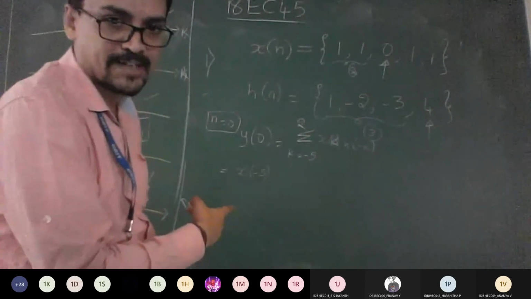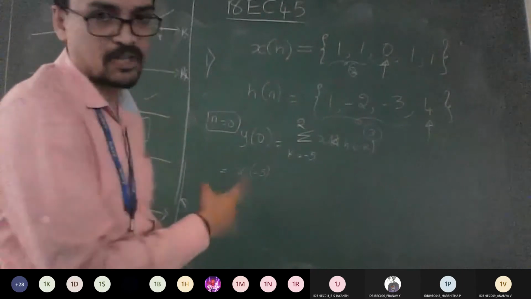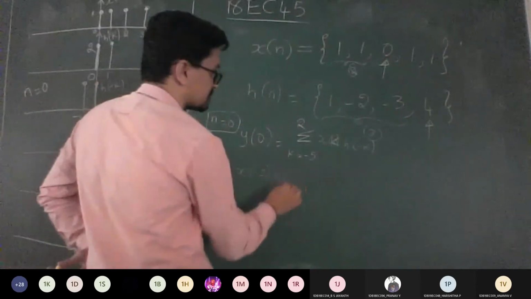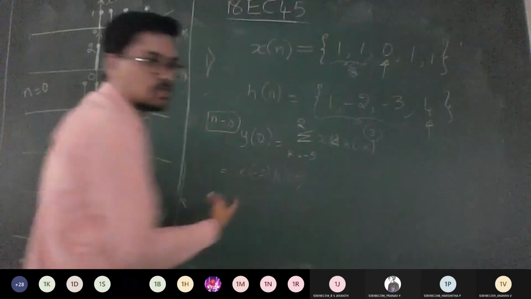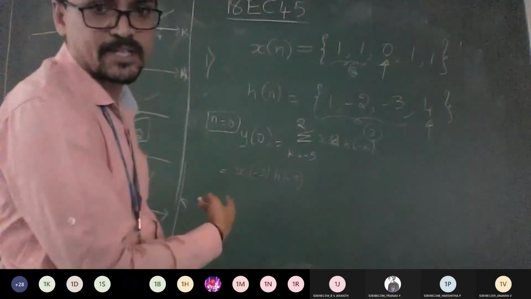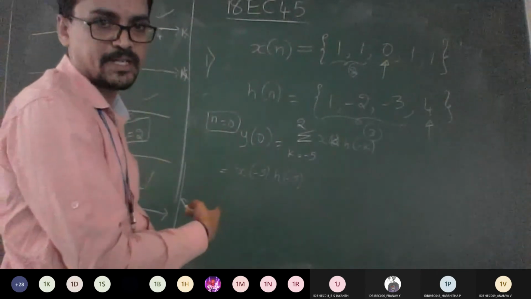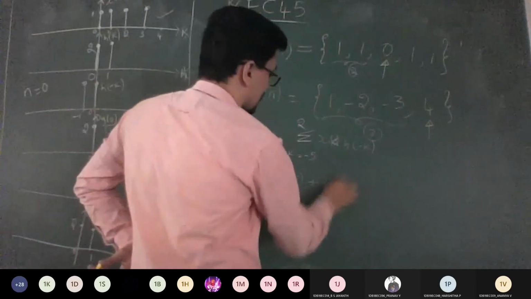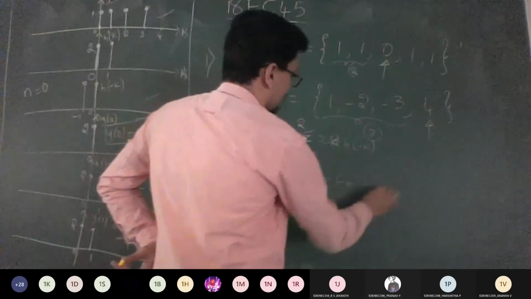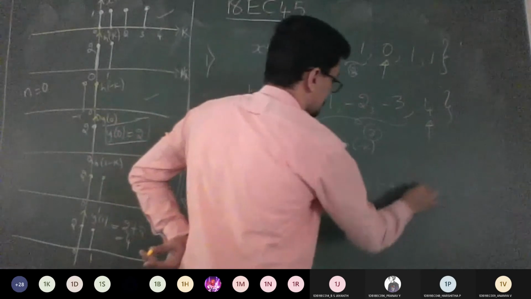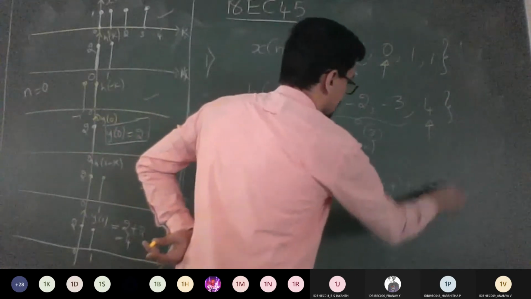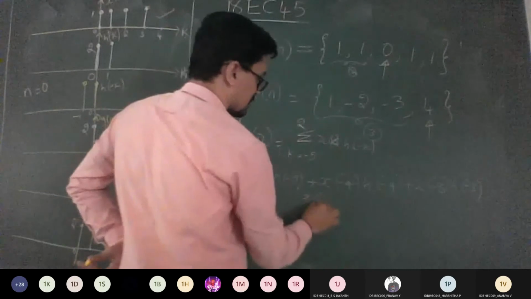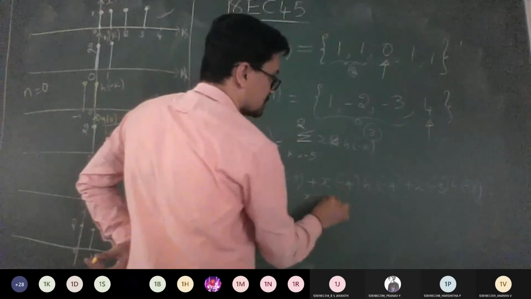Don't just write the answer; if you leave that, you're not going to get marks. Even though the values are not there, you need to make sure it is written properly. Plus x of minus 4, h of minus 4, plus x of minus 3, h of minus 3, and so on. You expand till the positive values.